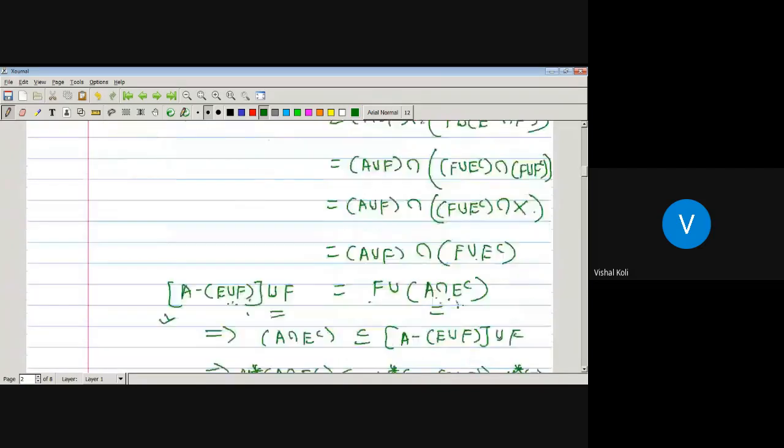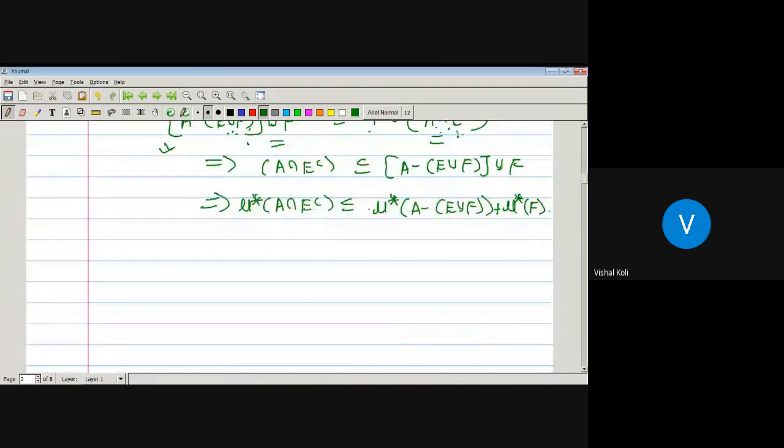It means as outer measure of A intersection E complement is less than or equal to these two, that is outer measure of A minus E union F plus outer measure of F, and both outer measure of F and outer measure of A minus E union F are finite, which implies that outer measure of A intersection E complement is also finite.